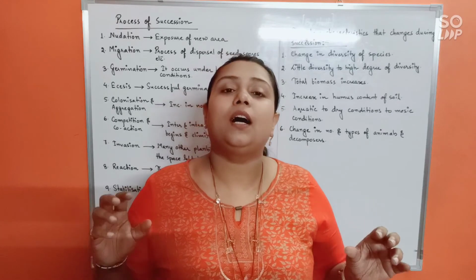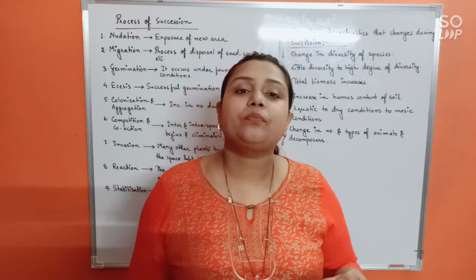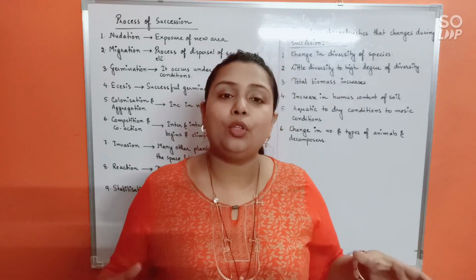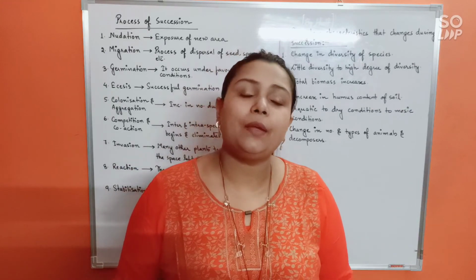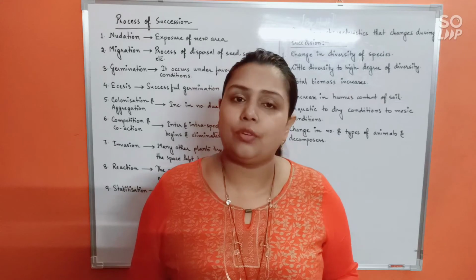So both hydrarch, that is called aquatic succession, or xerarch, that is called terrestrial succession, will lead to the same condition, that is mesic condition. This is very important for you to remember.